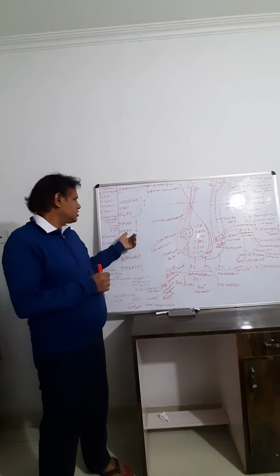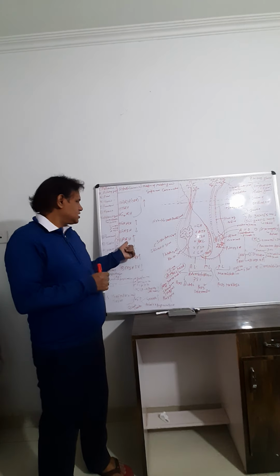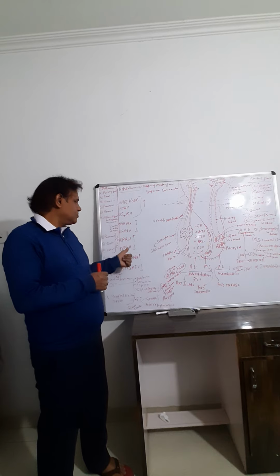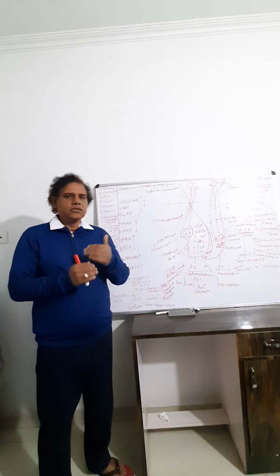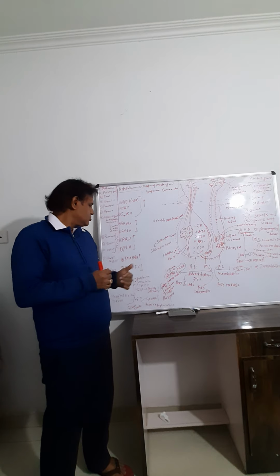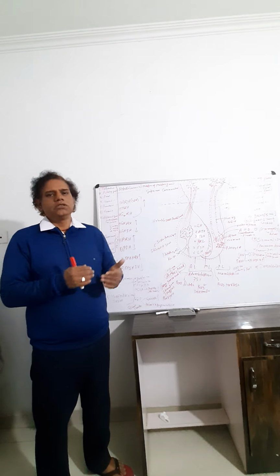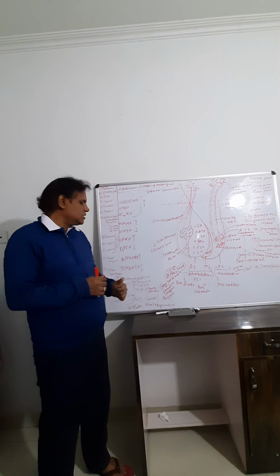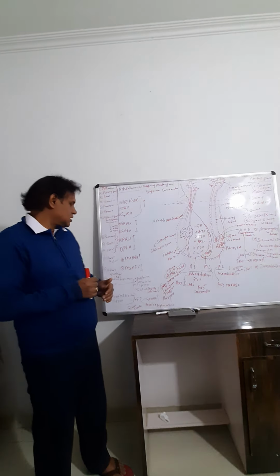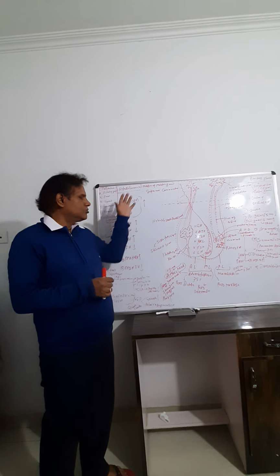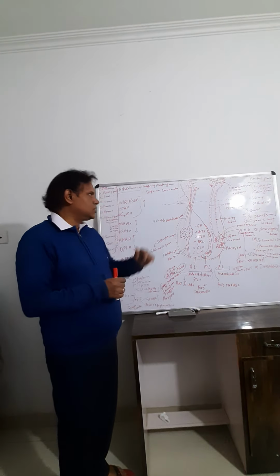PRH, prolactin releasing hormone, increases the prolactin level, and PIH decreases it. MSH-RH, melanocyte stimulating hormone releasing hormone, increases MSH activity, and MSH-IH decreases it. So the hypothalamus controls the hormones of different organs, mainly the pituitary gland.